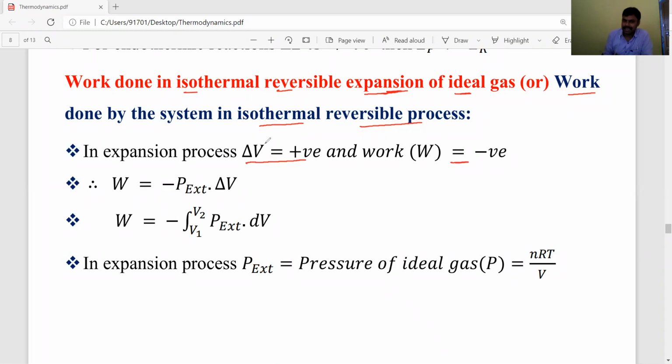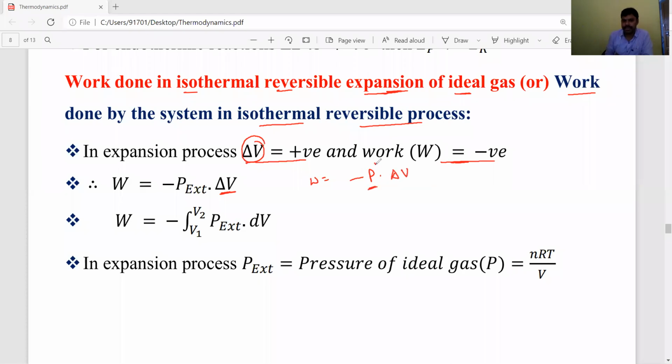In that case, the change in the volume delta V is positive and work is negative. We know that work is equal to minus external pressure into change in the volume, means the work is equal to minus P into delta V.